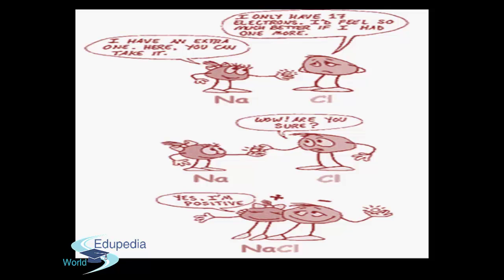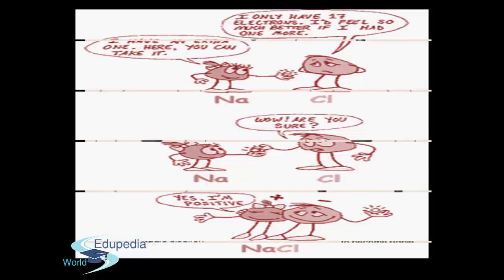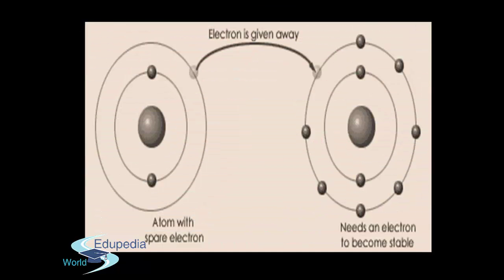So friends, the chemical bond formed by the transfer of electrons from one atom to another atom is known as an electrovalent bond. We also call it an ionic bond because it is a chemical bond between oppositely charged ions, as the transfer of electrons takes place in such a way that the ions formed have the stable electron arrangement of an inert gas.